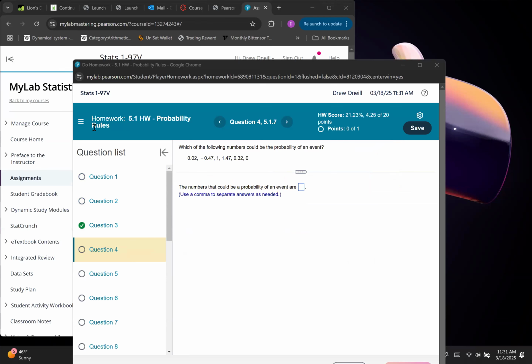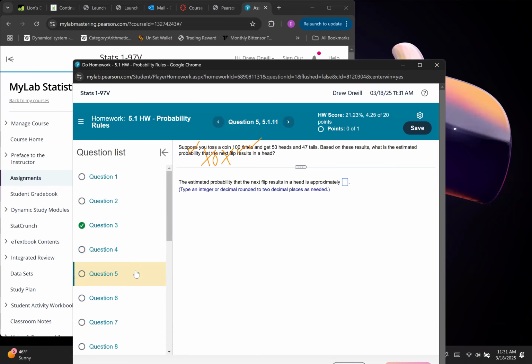So which of the following numbers could be? Well, really, we're looking at what couldn't be. 0.02 is fine. It's between 0 and 1. This one can't be. 1 is fine. This one's not good. It's bigger than 1. This is good. This is good. So you're really looking for numbers that are less than 0 or bigger than 1. If you get those, it's not a probability. We're already on question 5, so it's not too bad.